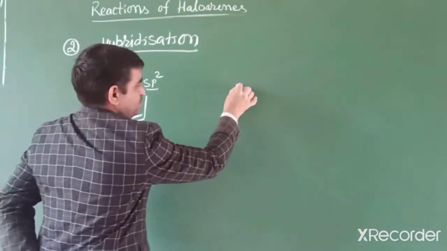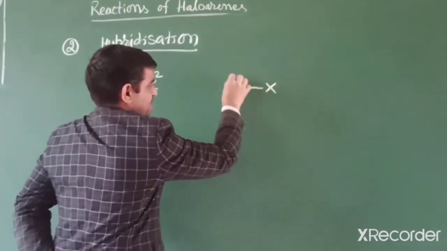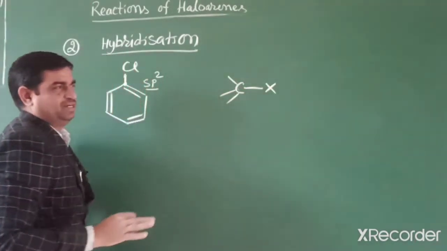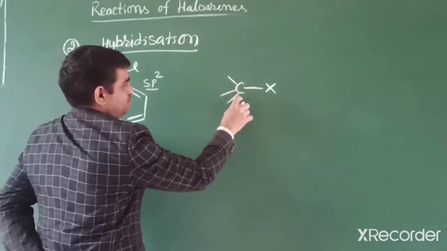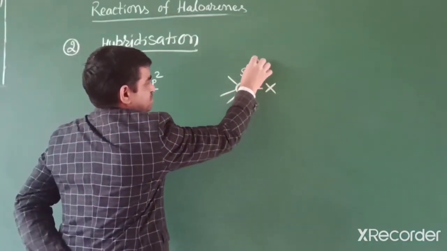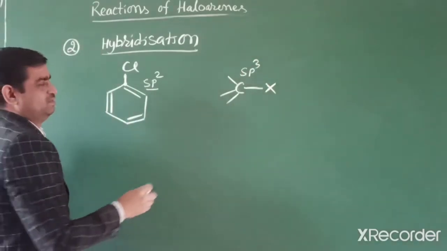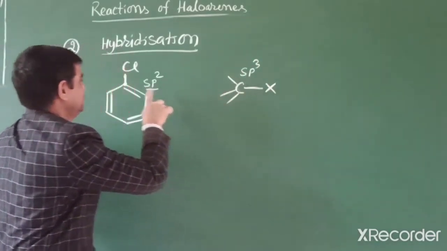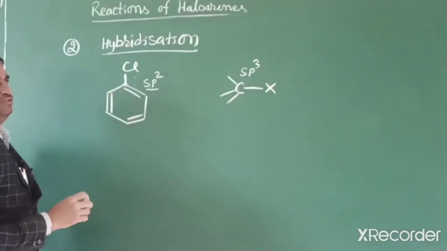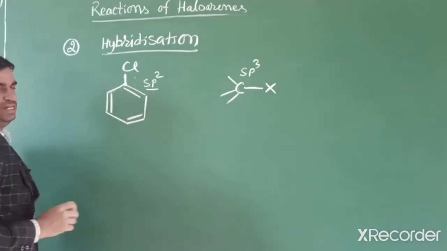But in haloalkane, this carbon is attached by 4 sigma bonds, so it is an sp3 hybridized carbon atom. The reason: 4 sigma bonds there, but here only 3 sigma bonds. A pi bond is not considered in hybridization.